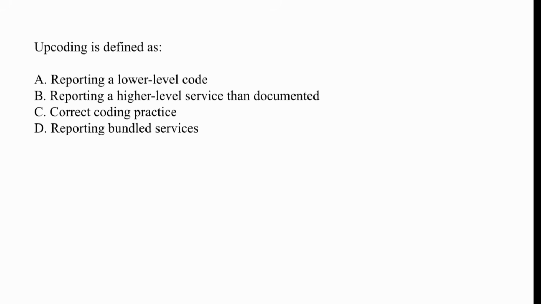Next question. Upcoding is defined as: Option A, reporting a lower level code. Option B, reporting a higher level service than documented. Option C, correct coding practice. Option D, reporting bundled services.